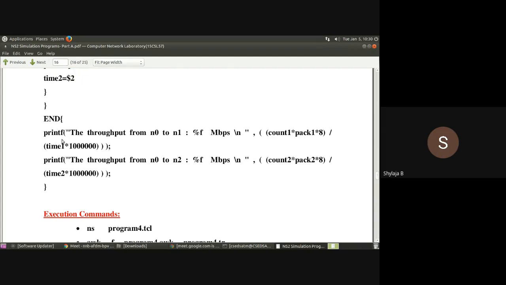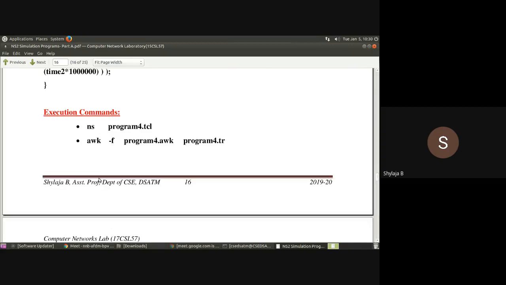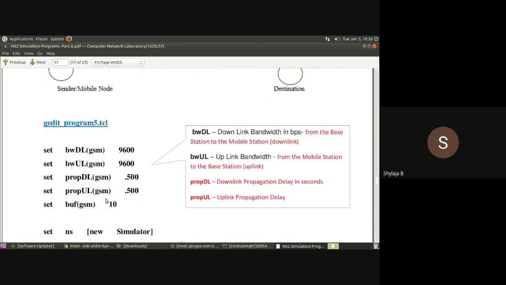And when you are copying and pasting from the manual, sometimes you won't get the correct double quotes. So better delete these double quotes and type them again. That is about that program.